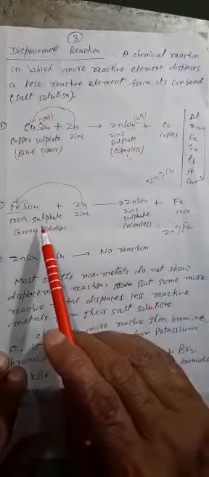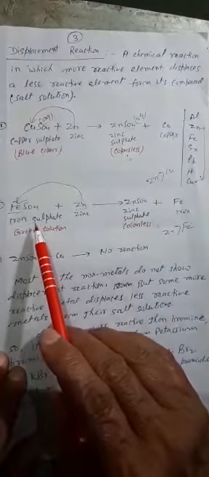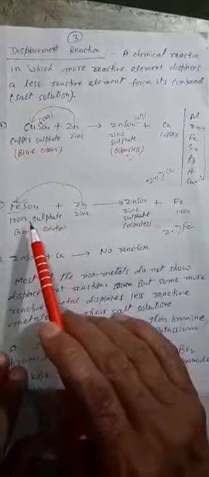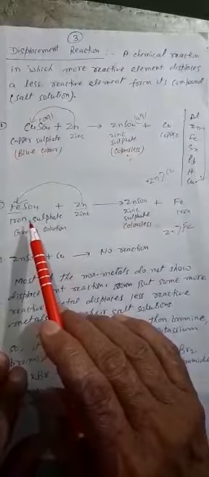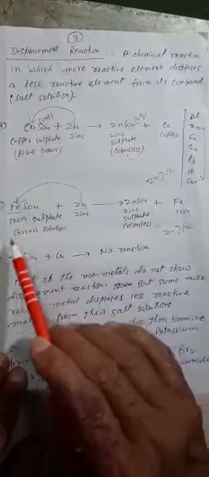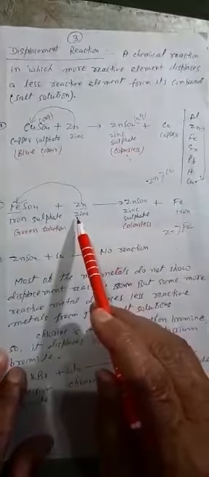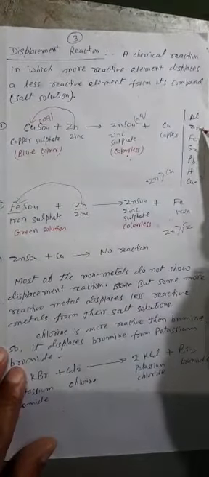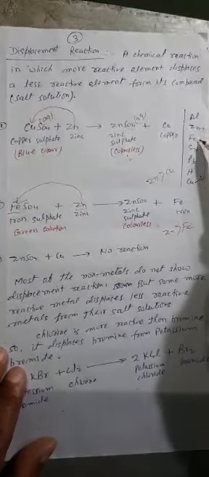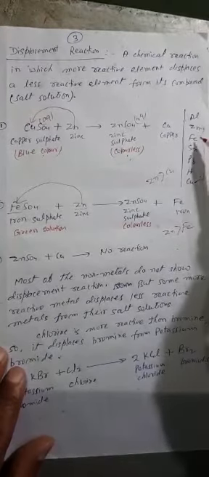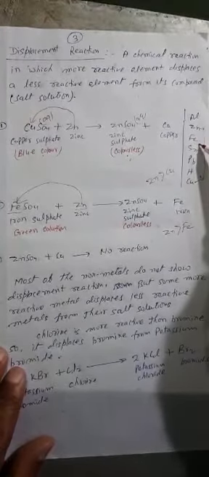Then revise it. What will be the question? Why does the green color of iron sulfate change into a colorless solution? We shall write the answer. Here you can also see in the reactivity series that zinc is above iron. It means zinc is more reactive than iron. So zinc can replace iron from its solution.